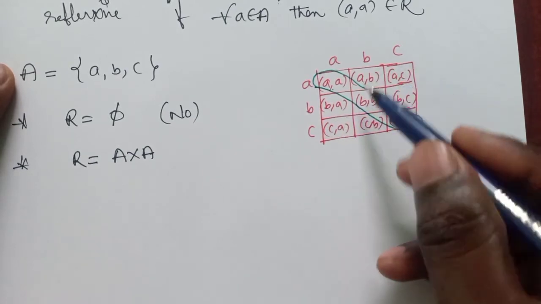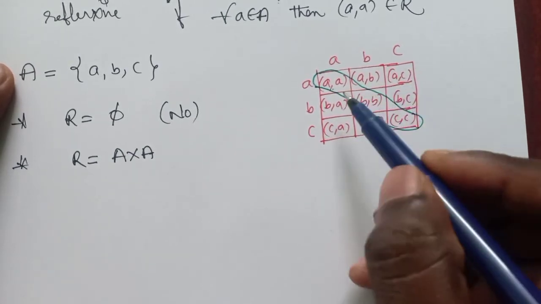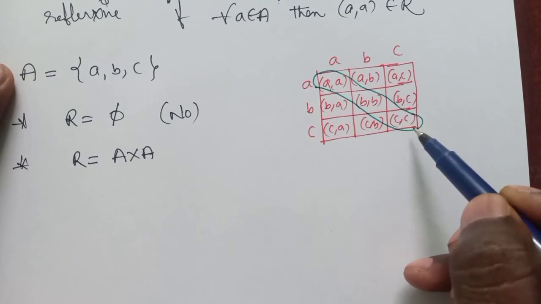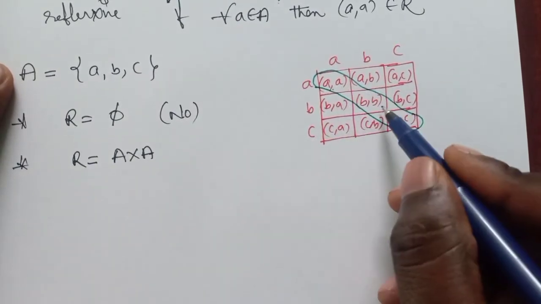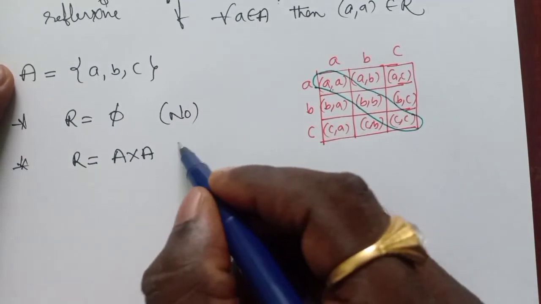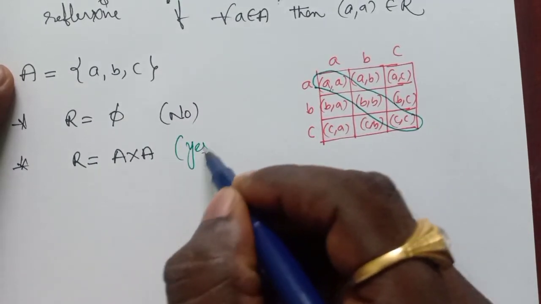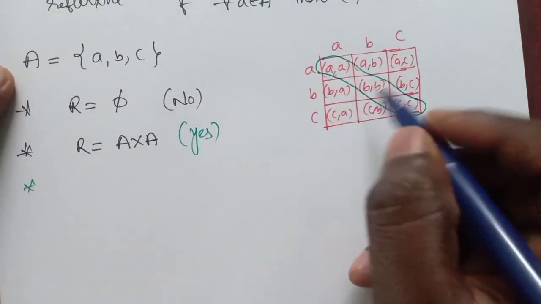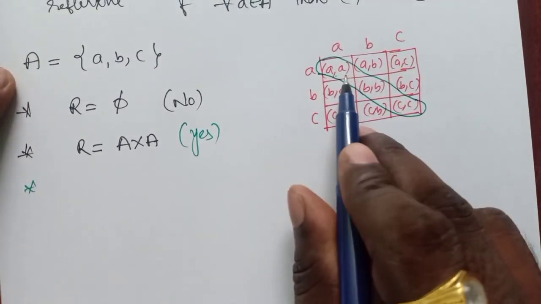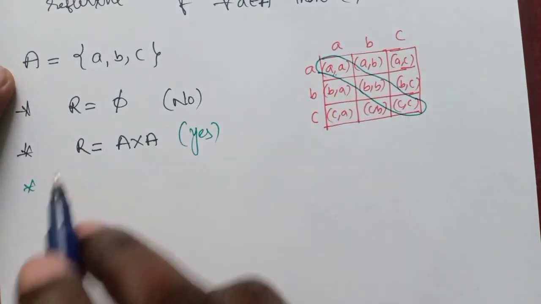No problem with the other elements, but we must have (a, a), (b, b), (c, c). So A cross A contains (a, a), (b, b), (c, c). That's why it is said to be a reflexive relation. No problem with the remaining elements. So first thing is we must have the diagonal elements.